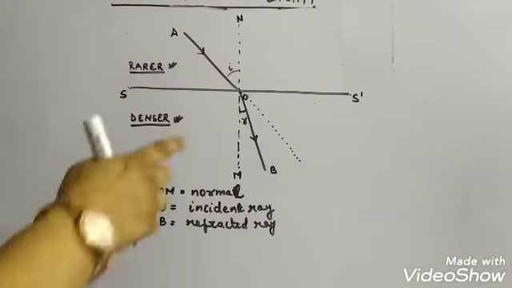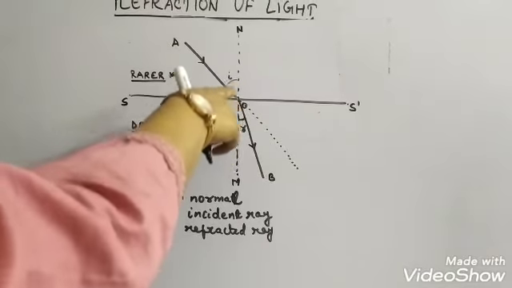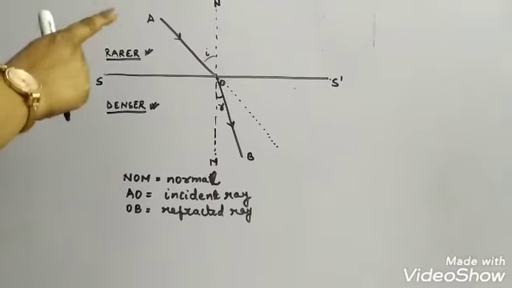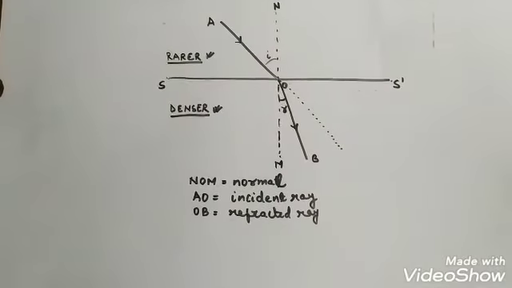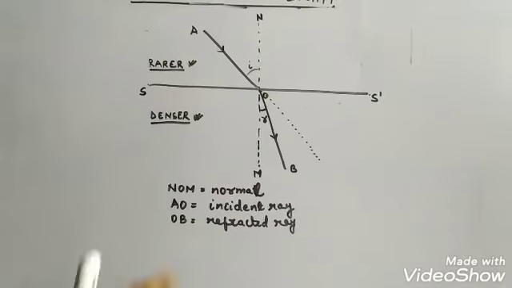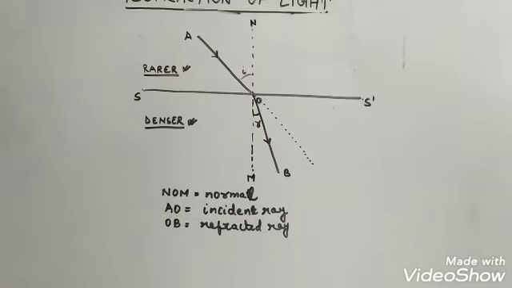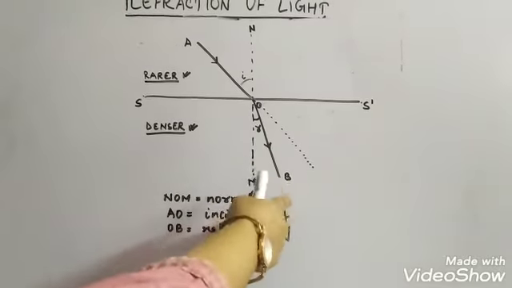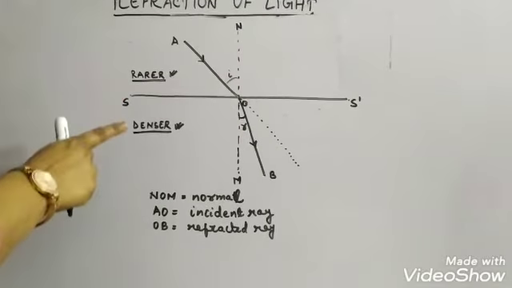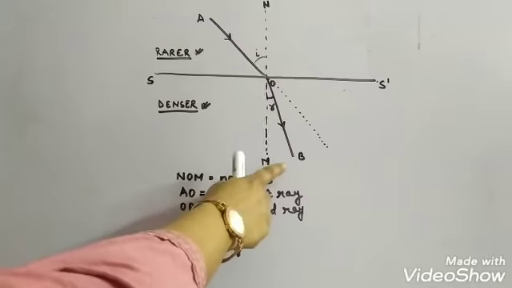What happens, children? This incident ray of light is incident at this point of incidence, and when it travels from this rarer medium to the denser medium, this ray of light bends towards the normal. So there is a change in the path of light. It should have gone like this, but because there is a change in the medium, it bends towards the normal. So when light travels from rarer to denser medium, there is bending of light towards the normal.